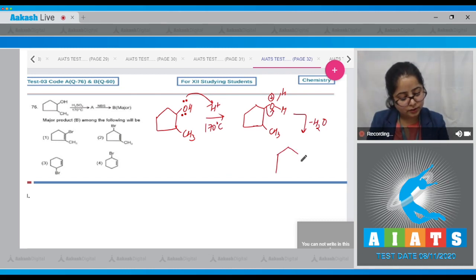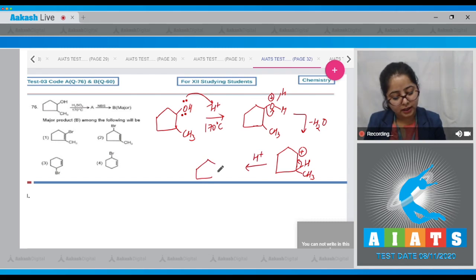So students, here it is CH3 and here it will be a positive sign. Now students, on higher temperature, this bond will shift here and H+ will be eliminated and an alkene is formed. Now students, this is compound A.